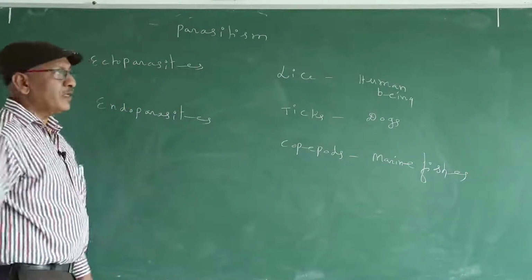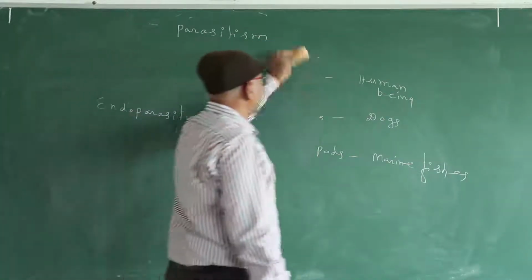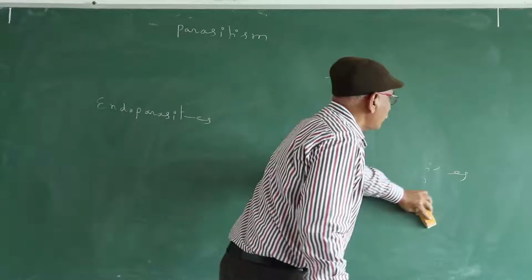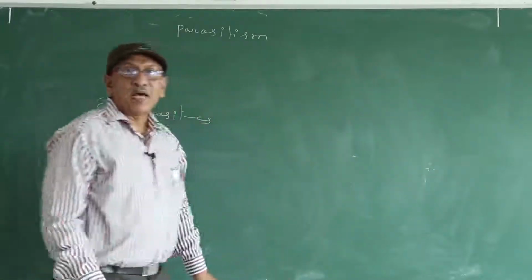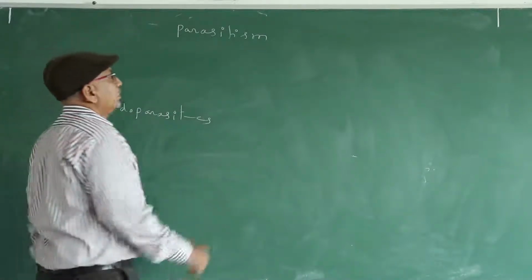So those are ectoparasites. Now we discuss endoparasites. A parasite that lives in the host body is known as an endoparasite.